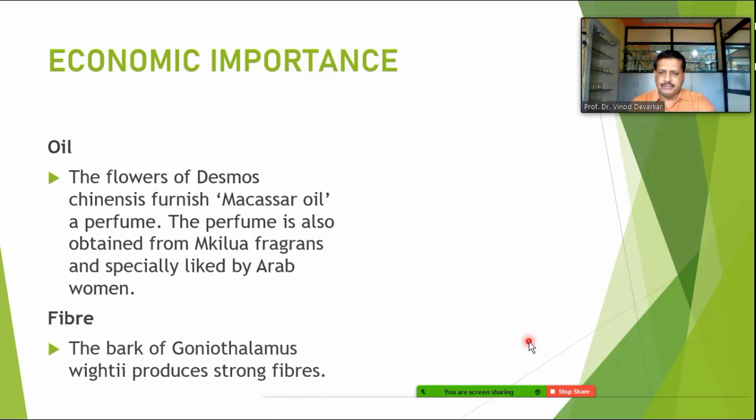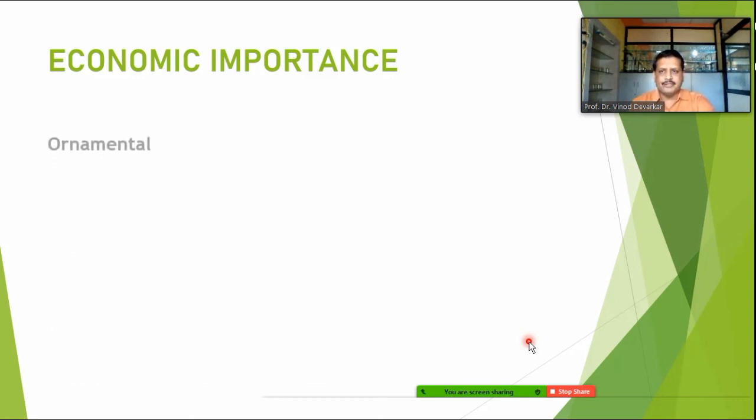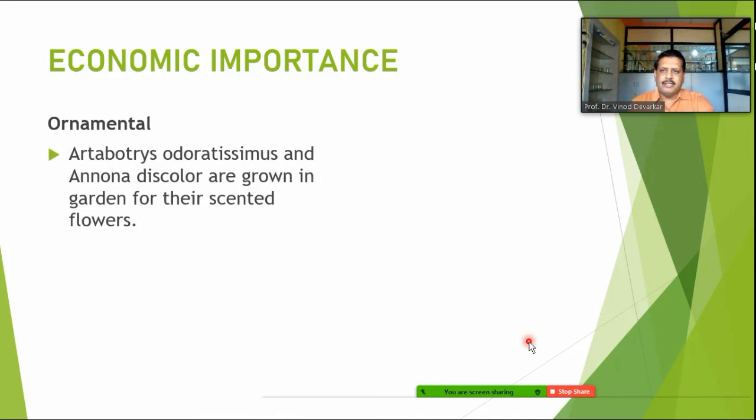There are many species of Artabotrys, like Artabotrys discolor and Artabotrys odoratissimus, which have sweet scented flowers so that they can be planted in gardens as ornamental species. Along with that, Desmos chinensis is also an ornamental tree normally grown in gardens.